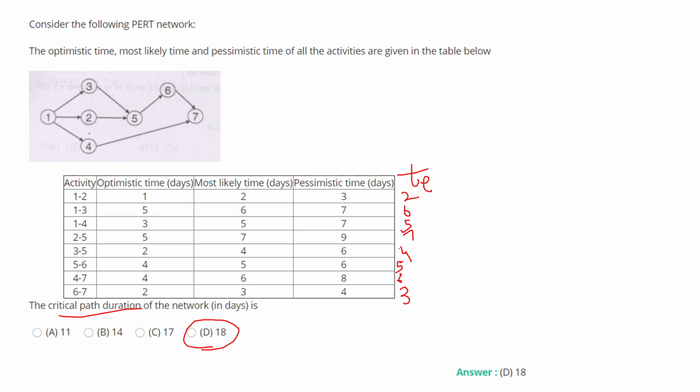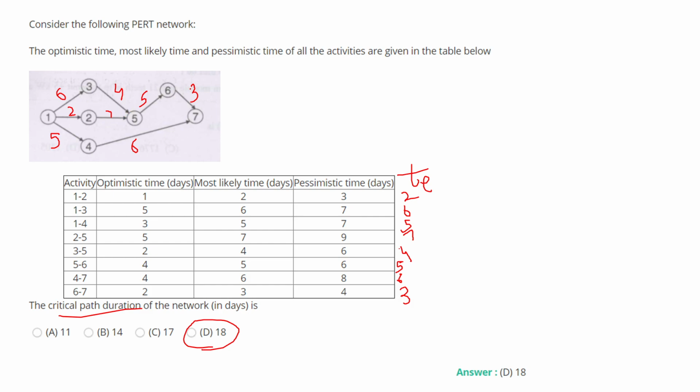So if you see here, 1 to 3 the time period is 6. 1 to 2 it is 2. 1 to 4 it is 5, and 2 to 5 it is 7. 3 to 5 it is 4, and 4 to 7 it is 6. 5 to 6 it is 5, and 6 to 7 it is 3. So you can see 6, 4, 10, 15, 18, and 7 to 9, 9, 5, 14, 17.